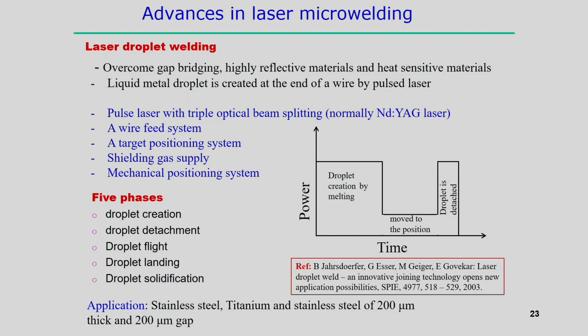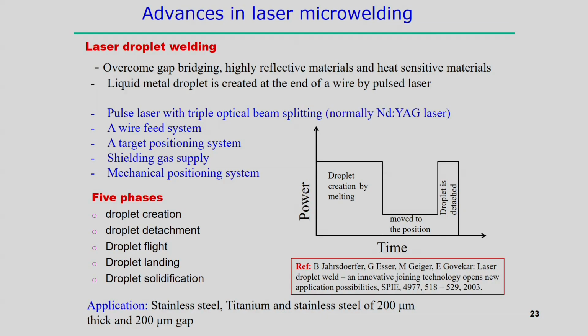So, in these cases when there is a gap between these two components, to get a successful joint between these two components having a little bit more gap, and of course at the micro scale, a liquid metal droplet is created using the end of the wire by the application of the pulse laser. At the end of the wire a droplet is created and the droplet is filled at the interface.